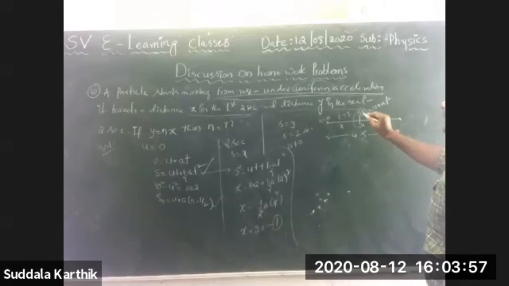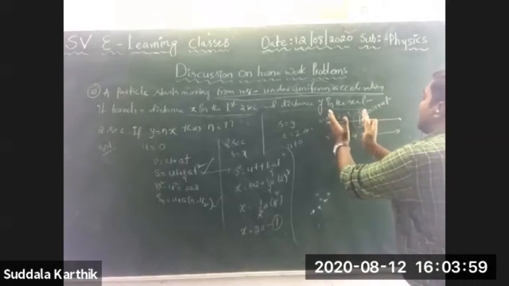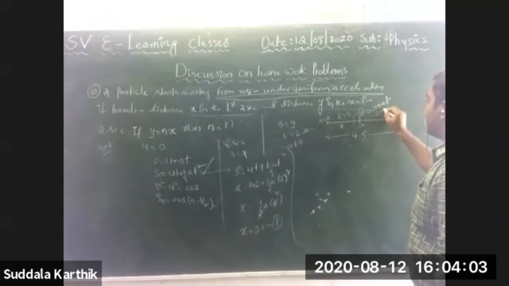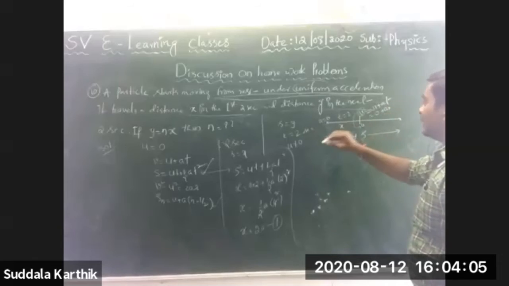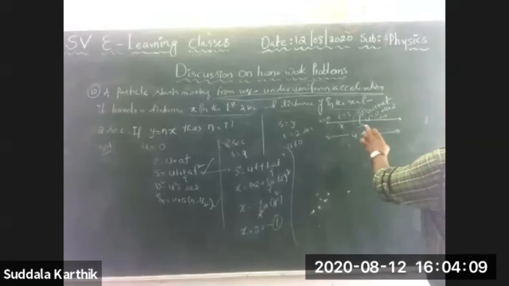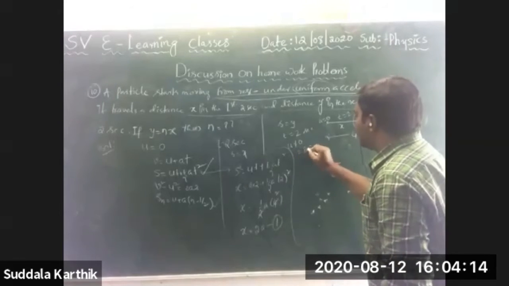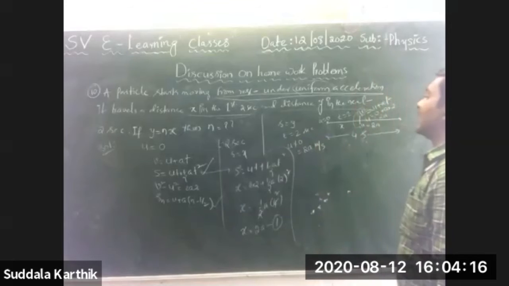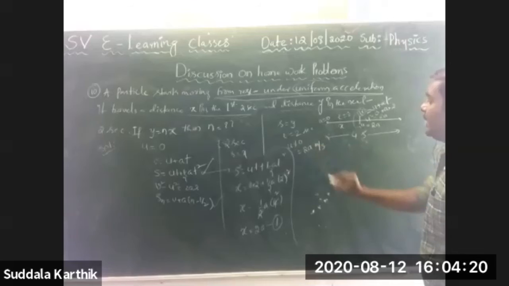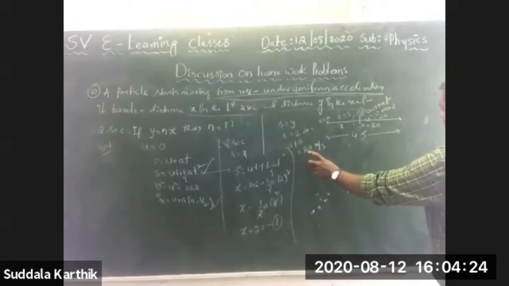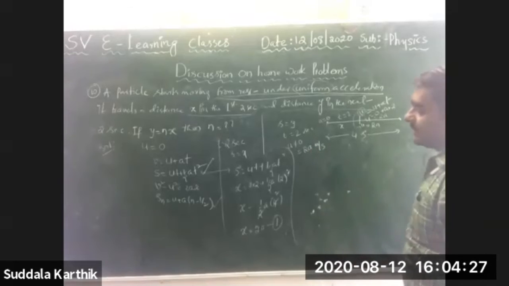Yes. For that purpose, I am calculating the final velocity for this section. So u is how much, Nana? 0 for this section, plus a, t is how much, Nana? 2 seconds. So v is equal to 2a, Nana. So this is equal to how much? 2a meter by second. Right? It is equal to 2a meter by second.